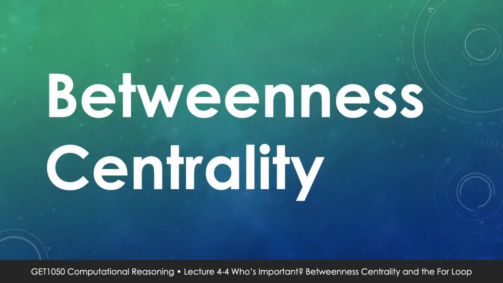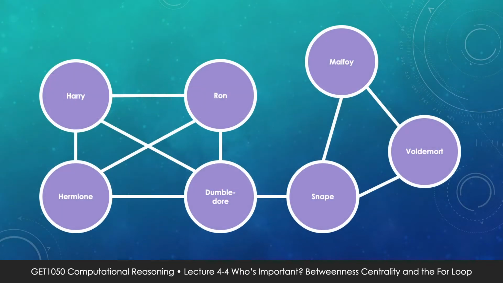Hello, welcome back. Now let's talk about the other measure of importance, Betweenness Centrality. Consider this graph of Harry Potter and friends. Again, you don't need to know the story to appreciate this example, right? We have Harry, Ron, Hermione and Dumbledore on one side and Snape, Malfoy and Voldemort on the other.